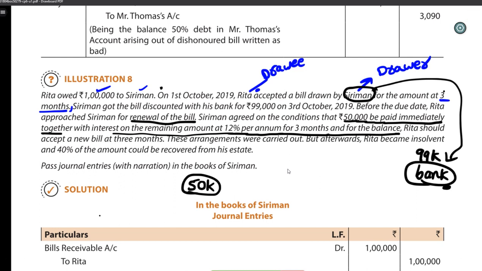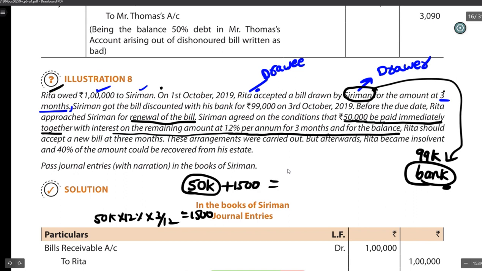So remaining amount means 50,000 only, right? 50,000 into 12% into 3 divided by 12, you will get 1,500. So 50,000 plus 1,500 Rita should pay immediately. Total 51,500 Rita should pay. Then only Siriman agreed for the renewal.